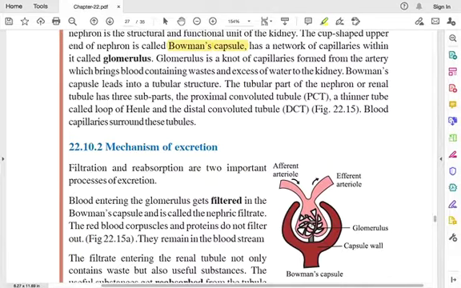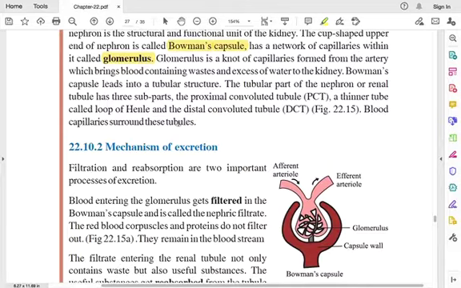Within it, the network of capillaries is called the glomerulus. The glomerulus is a knot of capillaries formed from the artery. The artery brings the blood containing waste and excess water to the kidney.